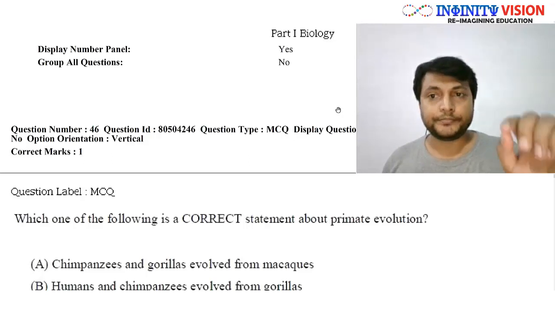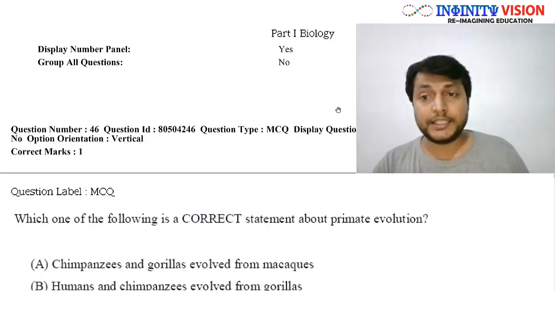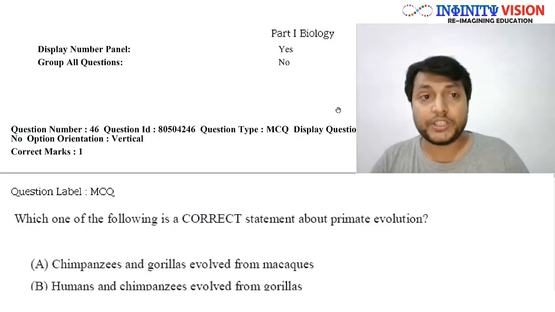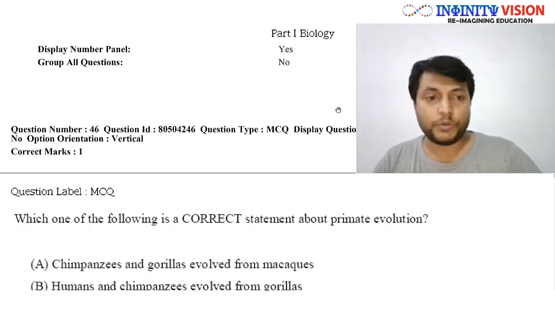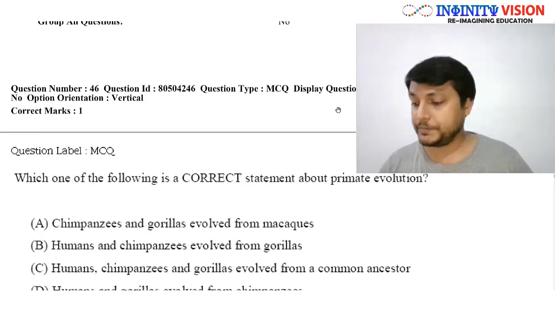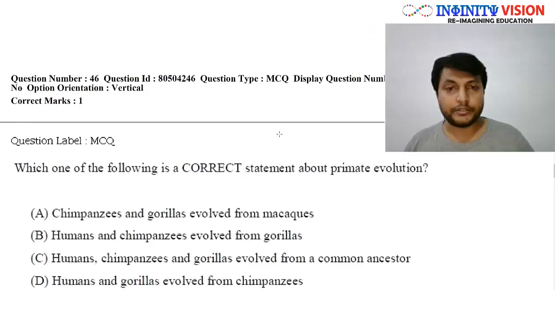So from the 2019 paper, SA code, this is the first part of the biology. Now, this part contains 15 questions, that is from 46 to 60. So let us deal with them one by one. Let us start. The very first question, question number 46, says: